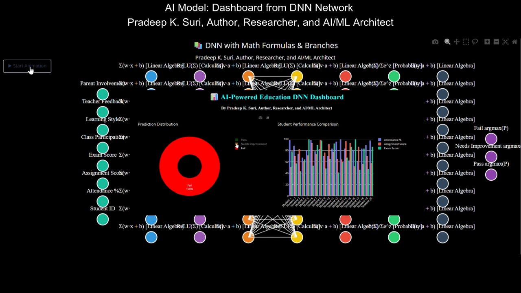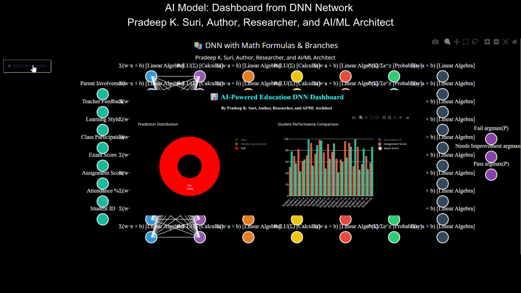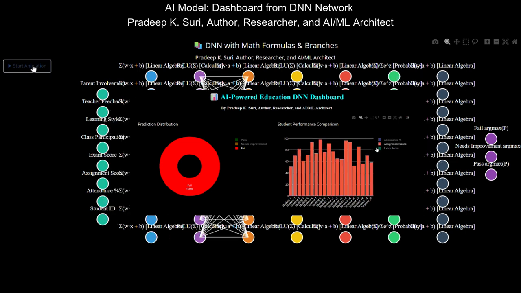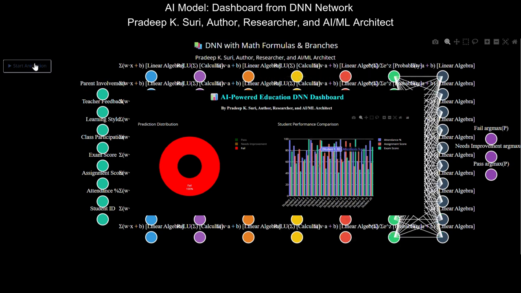1. Prediction distribution. This is a donut chart showing the predicted outcomes for a group of students. Pass, 45%. A significant portion of students are predicted to pass, which is a positive indicator. Needs improvement, 35%. This is a crucial segment for educators. It highlights students who are at risk and require additional support or intervention to meet learning objectives.